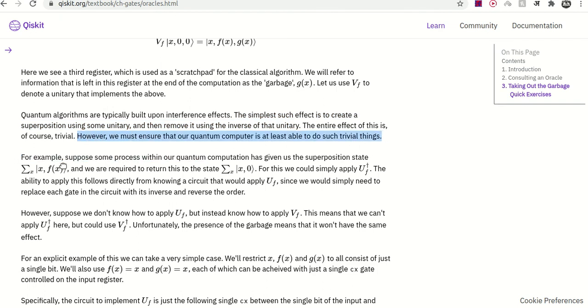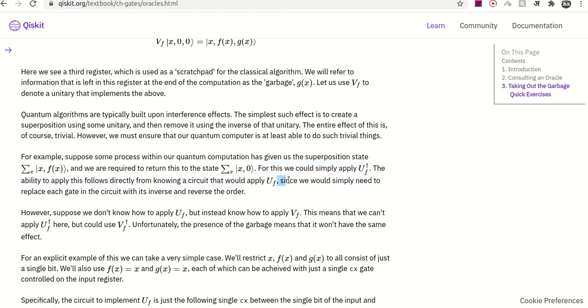For example, suppose some process within our quantum computation has given us a superposition state, and we then require it to return to state x0. For this, we could simply apply UF dagger. We have the ability to apply this directly knowing a circuit that would apply UF, since we would simply need to replace each gate in the circuit with its inverse and reverse the order.